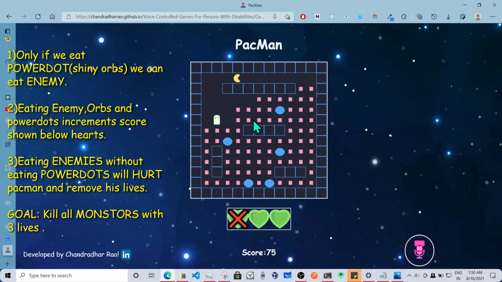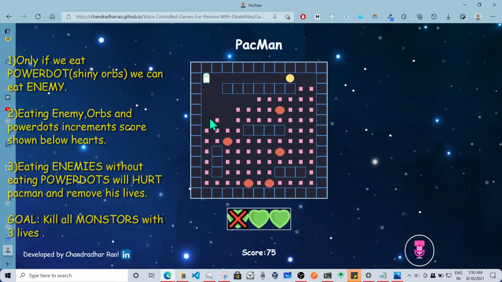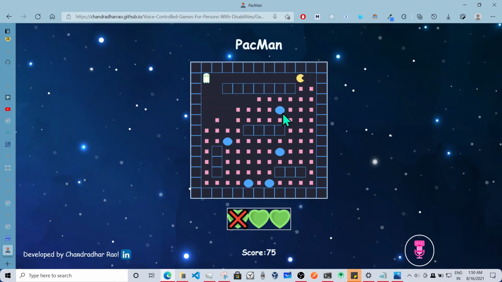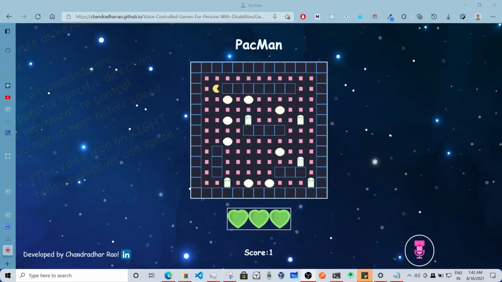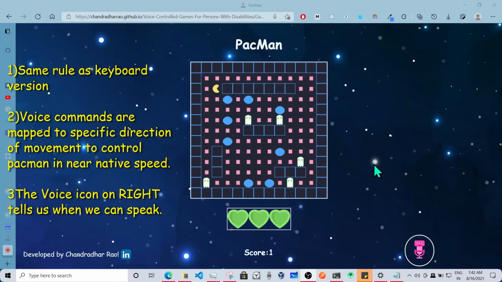So the objective of the game is to clear all these enemies by smartly eating those power dots, and you get additional points for eating the power dots, killing the enemy, and eating those pink color orbs. So you will lose a life if you try to eat the enemy without eating a power dot. But if you eat a power dot, you can kill it. I'll show you the voice-based version now.